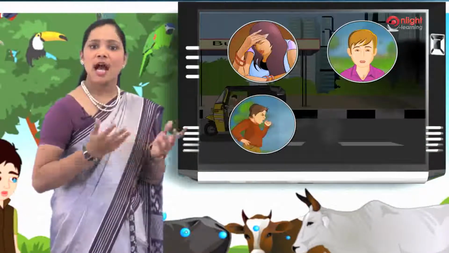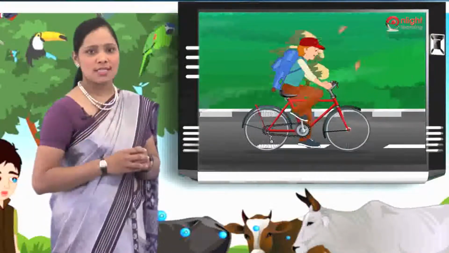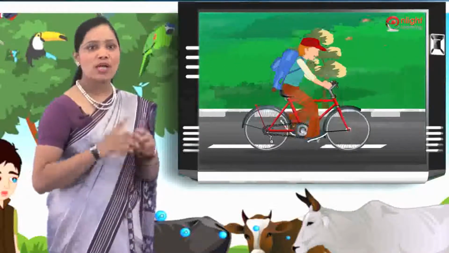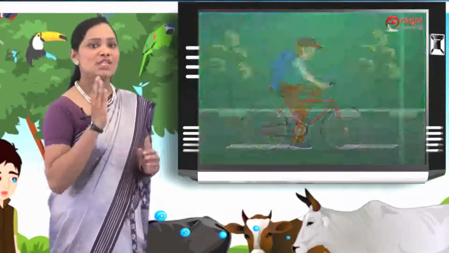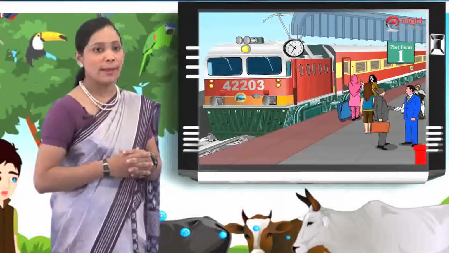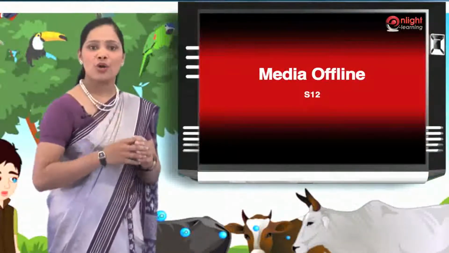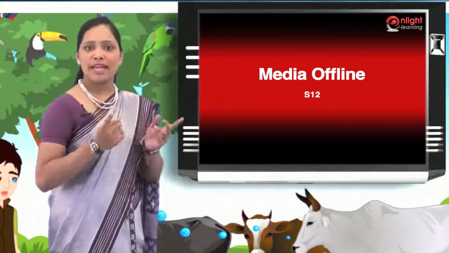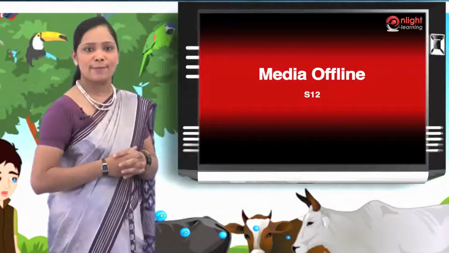But can you suggest how we can do that? We can do this by walking or using a bicycle to travel short distances, by not using vehicles all the time. We can reduce the smoke given out by motor vehicles. Some other steps we can take are to travel by public transport like buses and trains as far as possible, not firing crackers, and not burning leaves, plastic, rubber or paper. Keeping the air clean will help us and all other living things to stay healthy.